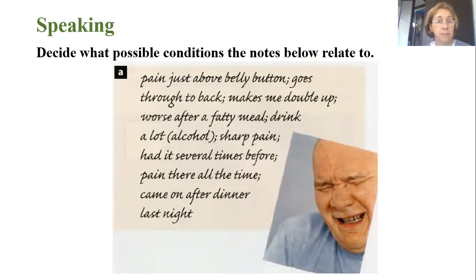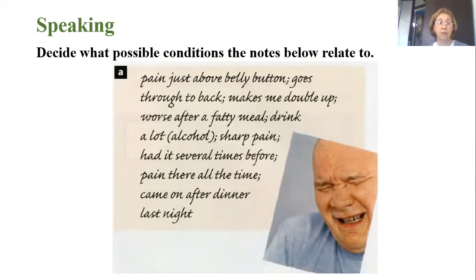So for the stomach ache, what's the medical term for stomach ache? I guess this is, for example, gastritis, right? Gastritis.